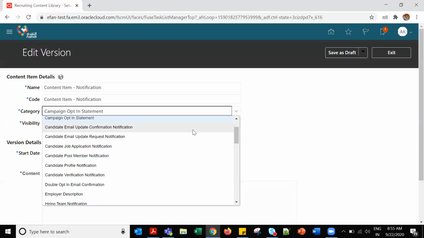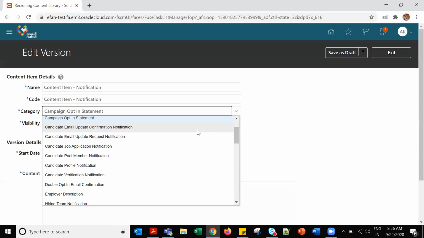Then it will be candidate email update confirmation notification. When the candidate updates the email address, a confirmation will come that you have updated your email, so you get assurance that you have updated it yourself.